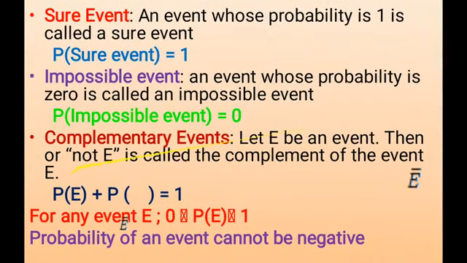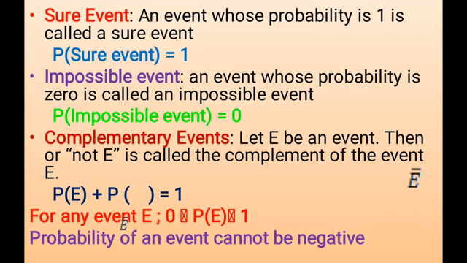Okay. And another one is complementary events. Suppose you take tossing a coin, getting a head. If we choose the example of getting a head and getting not a head, they are just opposite events. When they are considered as opposite events of a random experiment, they are called complementary events. Just the opposite of one event is called a complementary event.